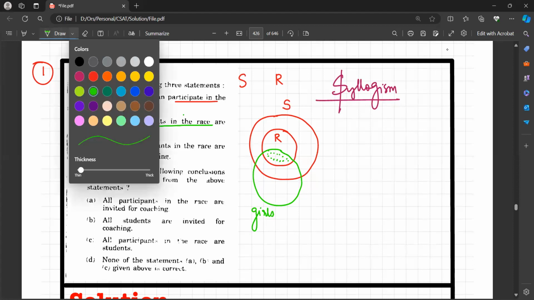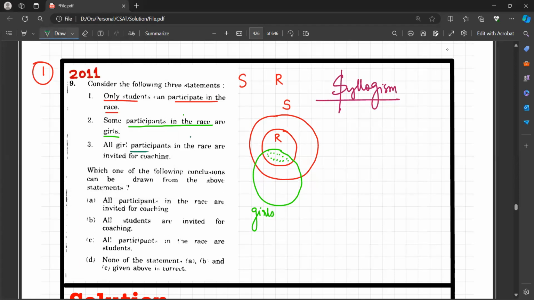Now the next statement is all girls participating in the race are invited for coaching. Now this intersection, they are invited for coaching. I hope it is clear. Got it? So this diagram must be very clear. You need not make any assumption from your end. What you have to do is write down what is provided.